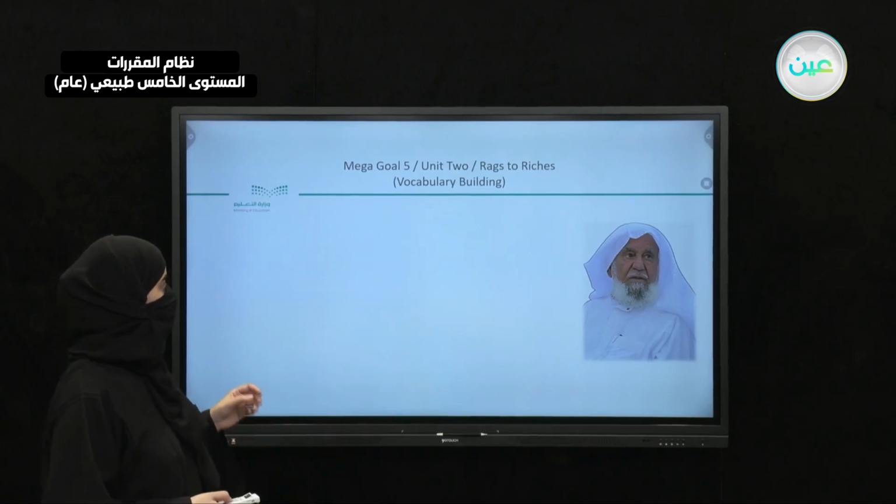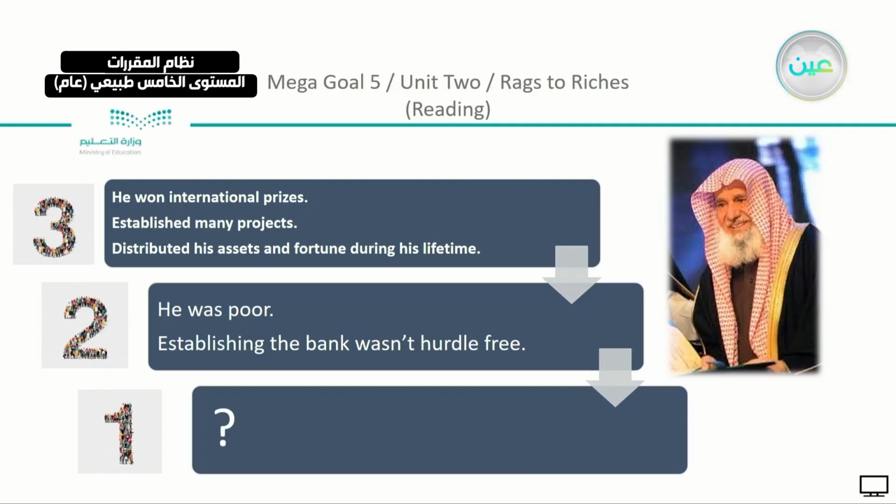Now, in your book, before we start with the book, we have here also this part. These are the same things, but we have the technique of 3, 2, 1. First of all, we have 3 points that we know now about him, which is what? He won international prizes, established many projects, distributed his assets and fortune during his lifetime. Now we know these. 2 interesting things that we know, that he was poor. And another thing, that establishing the bank wasn't hurdle-free. It wasn't easy.